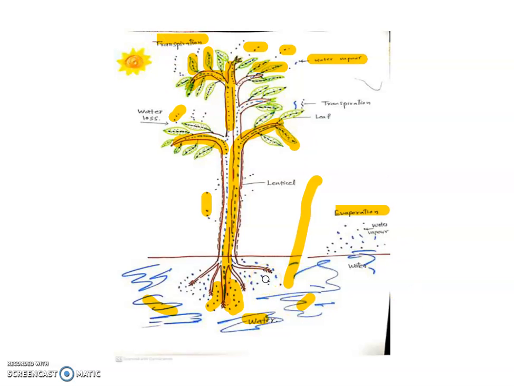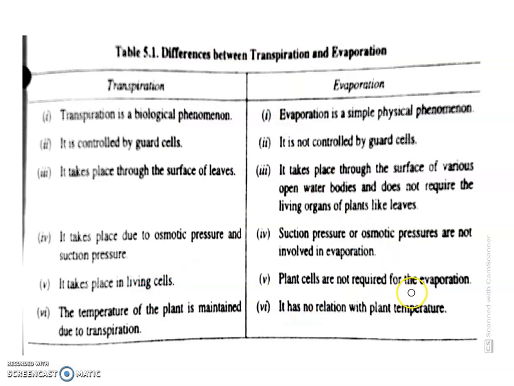So this is the difference between transpiration and evaporation. Transpiration is a biological process. Biological process means it only takes place in plants, living organisms, and evaporation is a physical phenomenon. It is observed in rivers, oceans, land, soil, as well as on other substances.